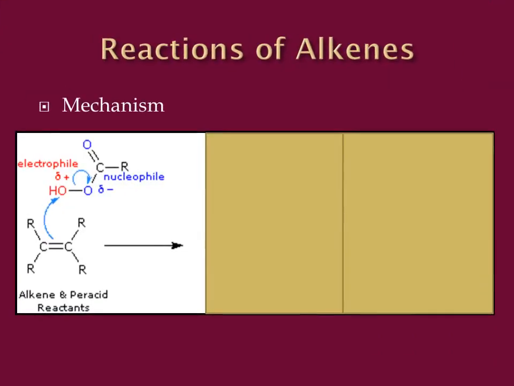Now students, let us look at the mechanism of epoxidation. In the first step, the alkene is going to react with the peroxy acid. Over here, the peroxy acid can carry any alkyl or aryl group. The alkene with its pi bond is going to make a bond with this oxygen atom, and our OH is going to add at this carbon atom. This carbon atom will be deprived of its electronic density and will carry a positive charge. On the other hand, the bond between these two oxygen atoms is going to break down, and this bond will shift onto this oxygen as a complete negative charge.